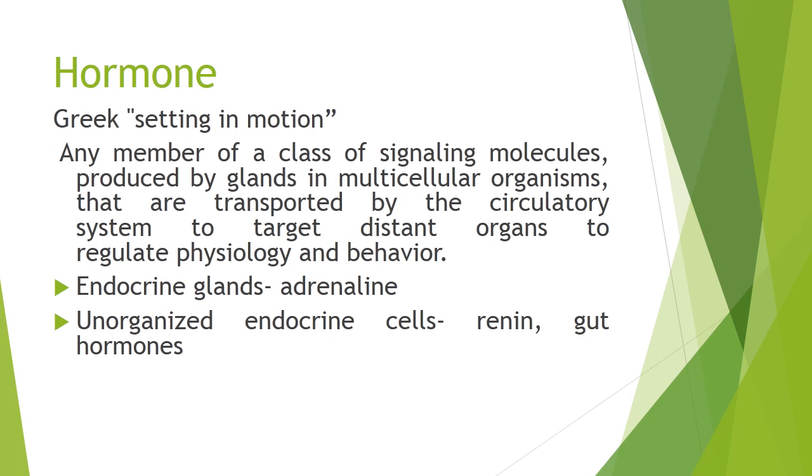The hormones are released from endocrine glands, or we call them ductless glands, because these hormones are released by exocytosis from the endocrine cells. The endocrine cells might be organized in the form of endocrine glands like the adrenal medulla, which releases adrenaline, or they might be unorganized, in the form of cells that are scattered in an organ, like the beta cells present in the pancreas which release insulin, or renin which is released by the juxtaglomerular cells, or the gut hormones.